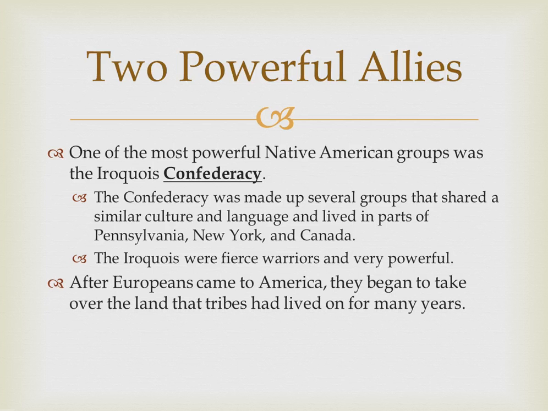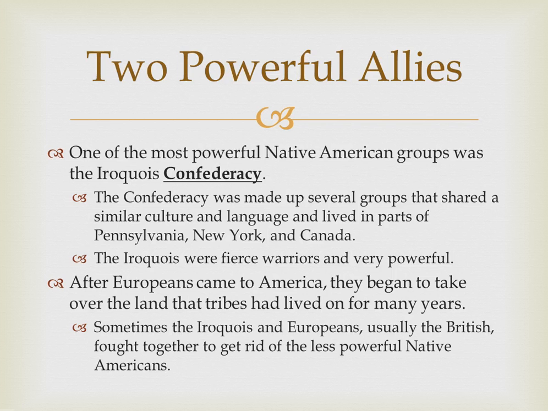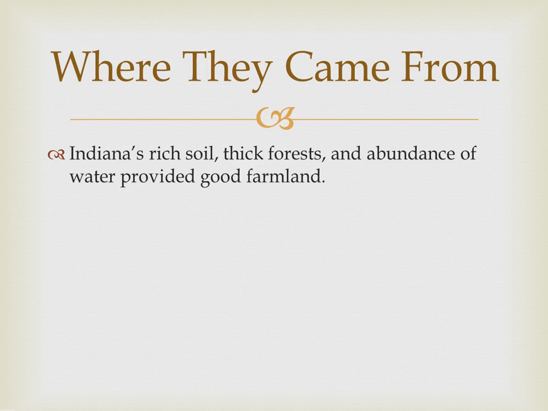After the Europeans came to America, they began to take over the land tribes had lived on for many years. Sometimes the Iroquois and the Europeans, usually the British, and we'll learn about this next level, fought together to get rid of these less powerful Native Americans. So the Europeans and the Iroquois are the group of people that were forcing the other Native Americans off their land in the eastern part of the United States and forcing them to move to Indiana, in addition to them looking for farmland. So let's learn about where these different tribes came from.